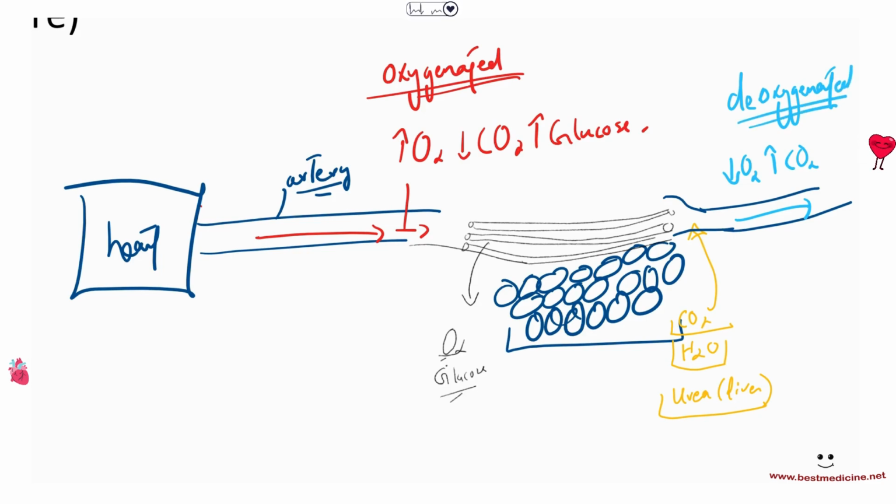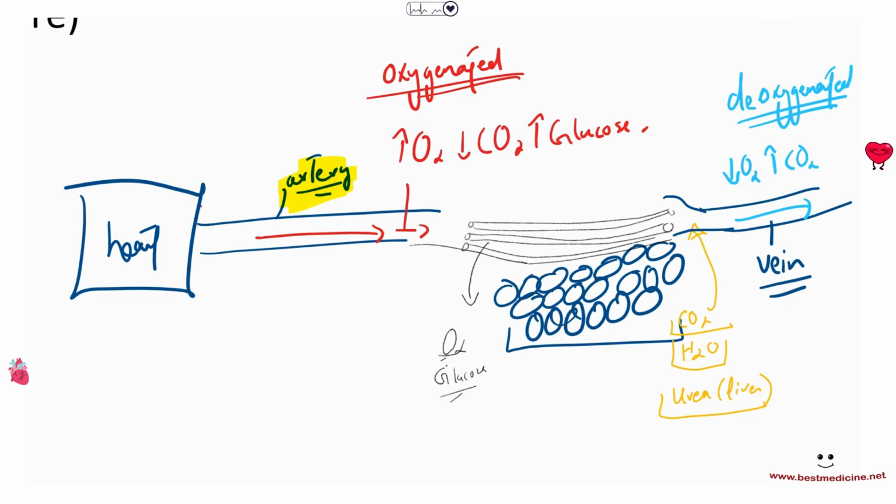This particular blood vessel is called a vein. So generally, veins would carry deoxygenated blood towards the heart, right? While arteries carry blood that is oxygenated away from the heart, okay?